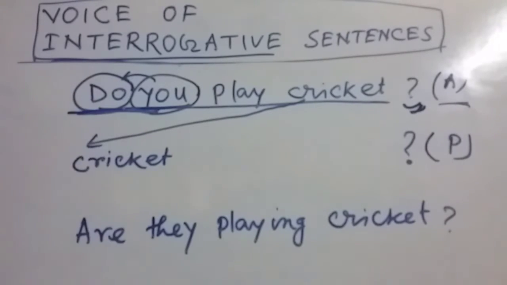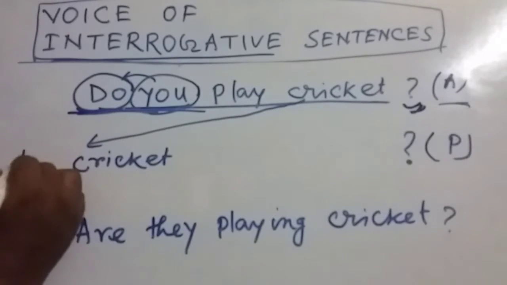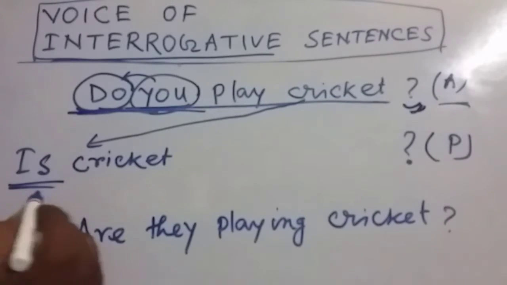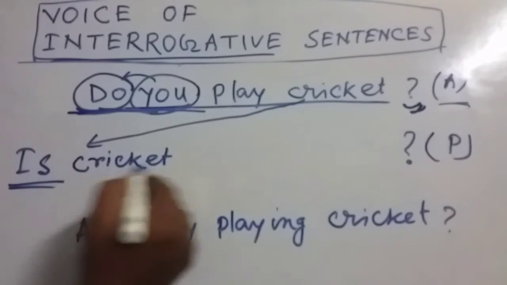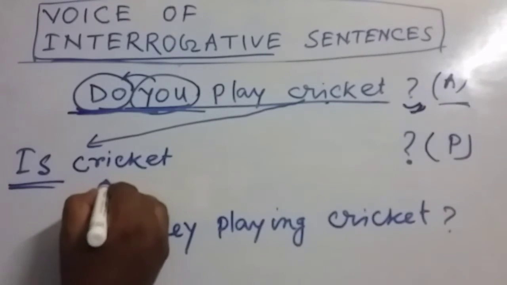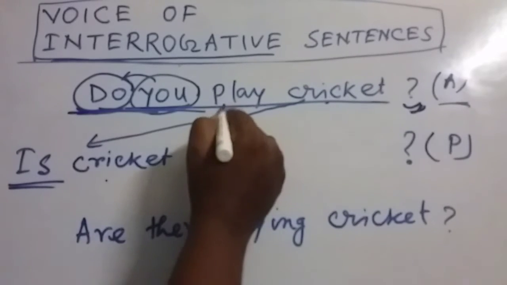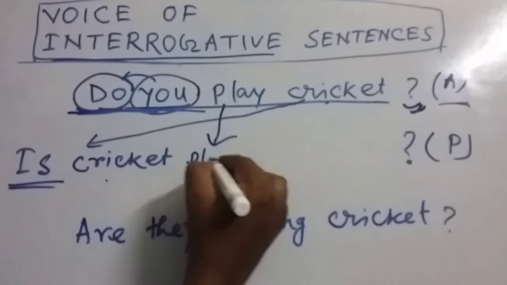Now as it is indefinite tense, we have to use the present auxiliary. This is present tense, we have to use the present auxiliary. So with cricket we have to write is. With cricket we have to use the singular verb is, and at first we have to place it because we are going to make a question. After that, the object became the subject, and we have placed the auxiliary verb at the beginning. After that we have to use the third form of the verb. So it is play, that means it will become played.